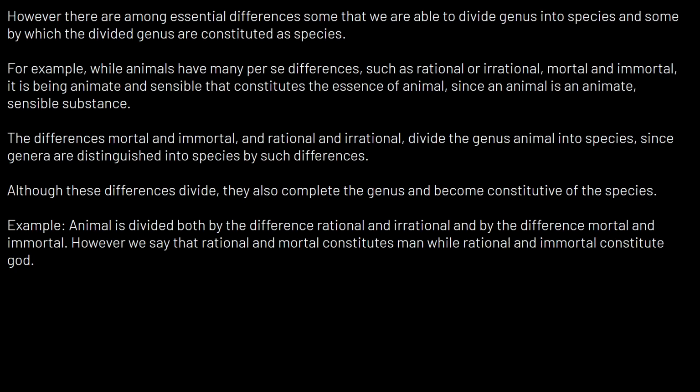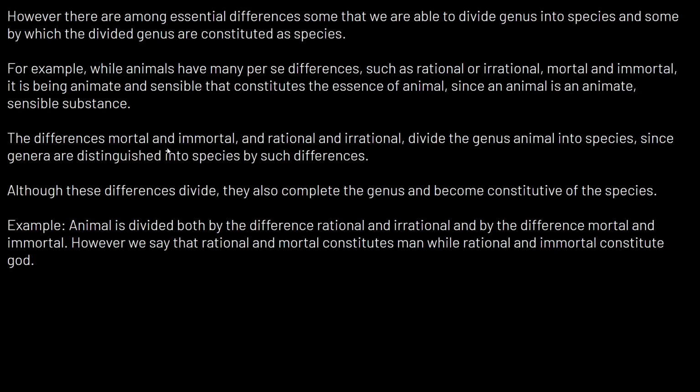For example, animal is divided by the difference rational and irrational, because the genus animal can have irrational animals like a horse, a cow, a pig, and it also has rational animals like humans. And it is divided by mortal and immortal as well. However, we say that rational and mortal constitute man, while rational and immortal constitute God.